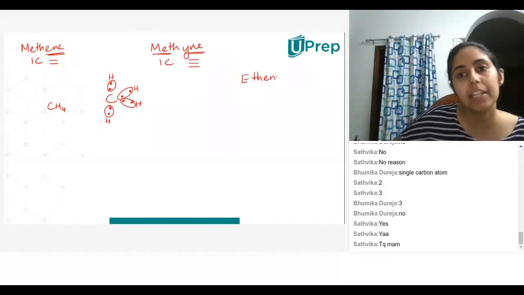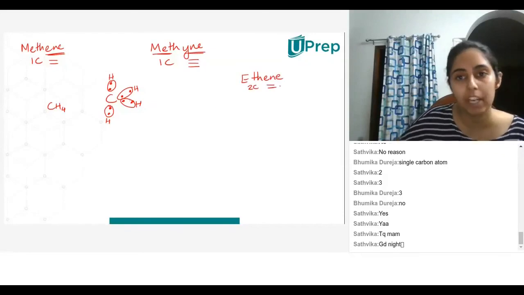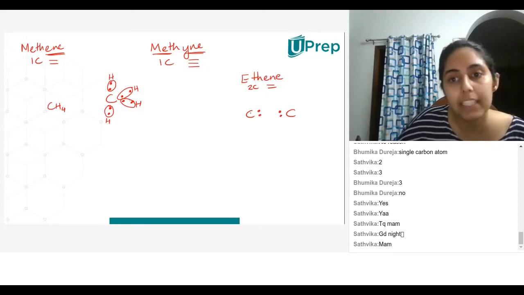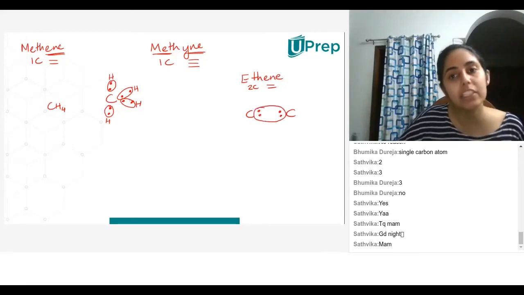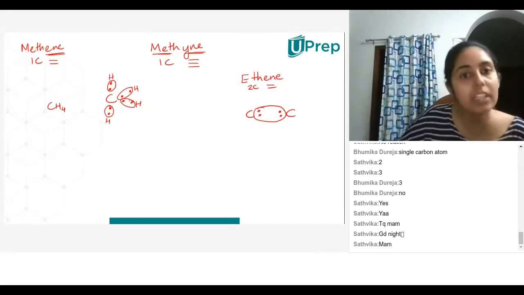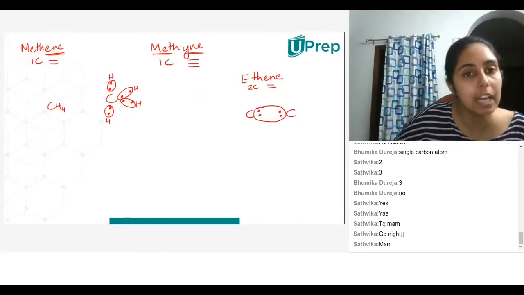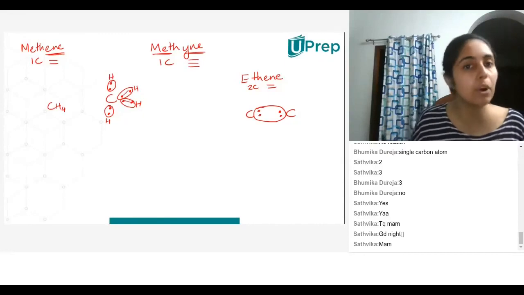So let us look at ethene. Ethene means 2 carbon atoms and a double bond. So I have 2 carbon atoms. I'll draw that. Now between these 2 carbon atoms, the electrons are being shared between these 2 atoms. Over here, the electrons are being shared by separate hydrogen atoms. This is 1 bond and this is 1 bond. It is separate.